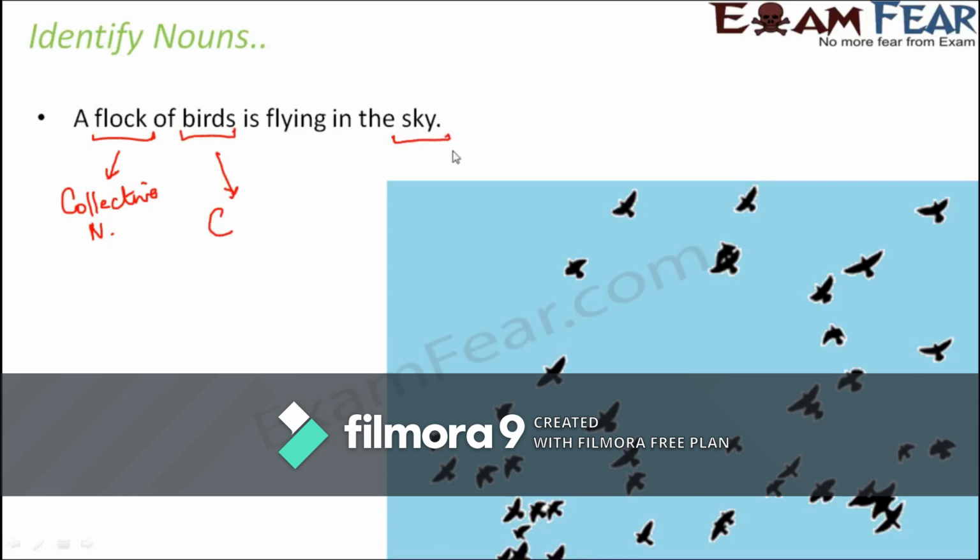What about sky? So sky is a thing in a way. Right? So sky is a thing which we can see, which is physically present. So sky again is a common noun.